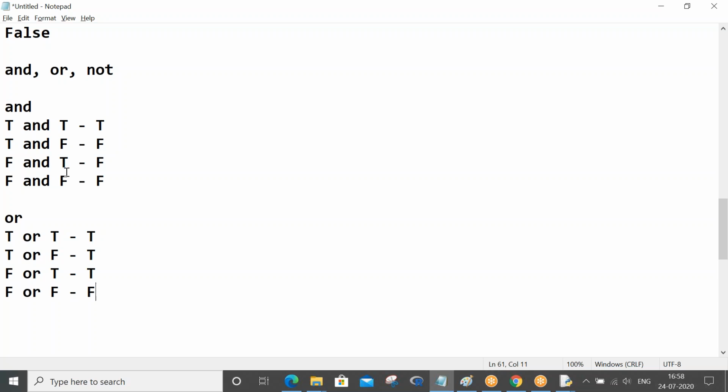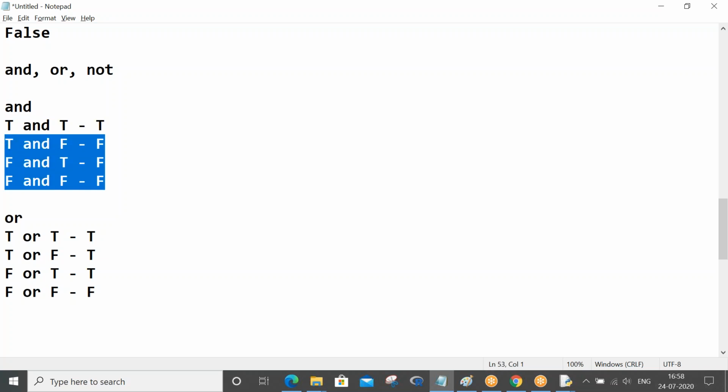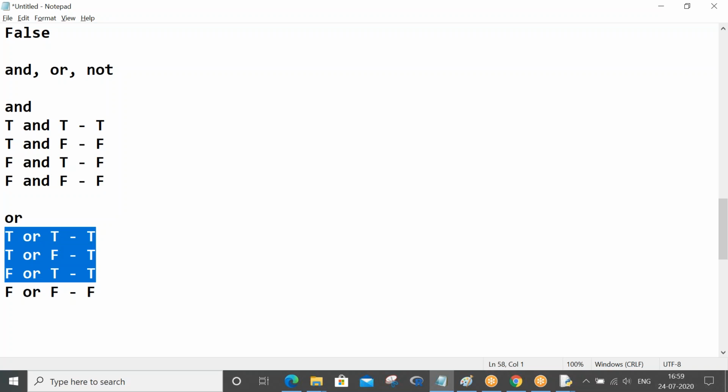So if you observe here, only the F and F case is false in case of OR. Here only the T and T case is true in case of AND. So the rest, 75% of the time it is false. Here 75% of the time it is true, right?